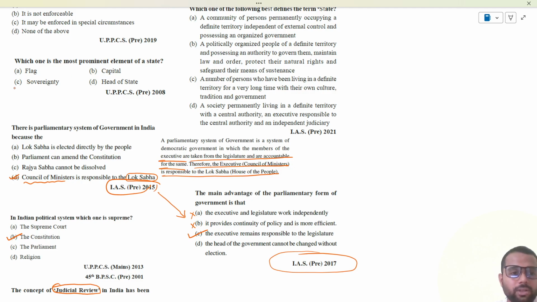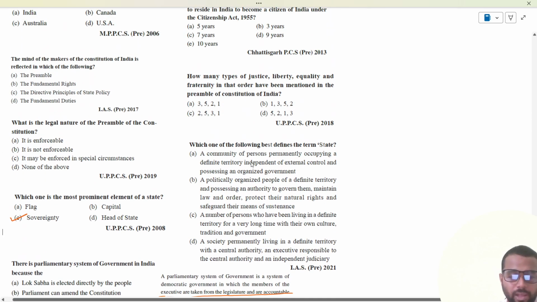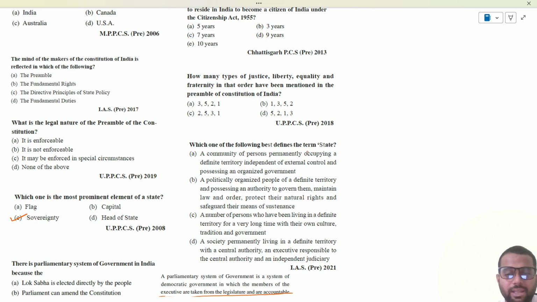Next question: which one of the following is the most prominent element of the state? Flag, capital, head of the state, or sovereignty? Sovereignty is the most prominent element of the state. Then which one of the following best defines the term state?